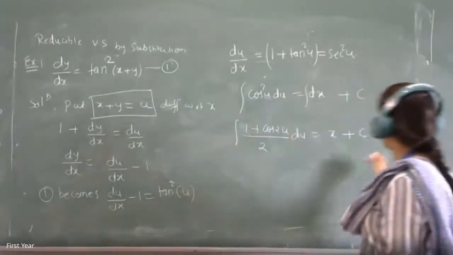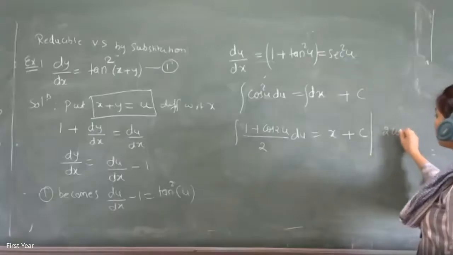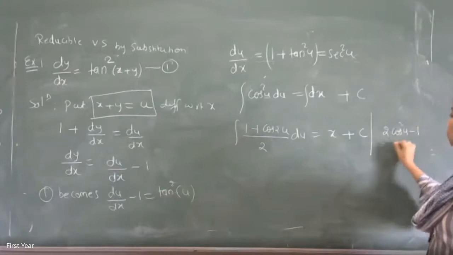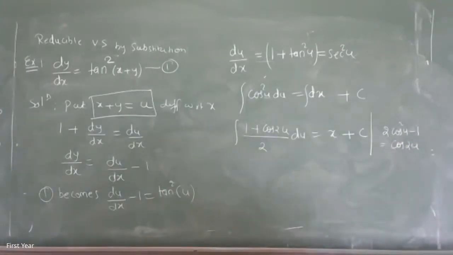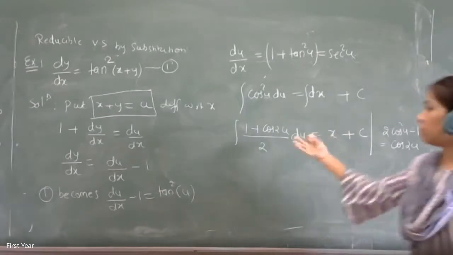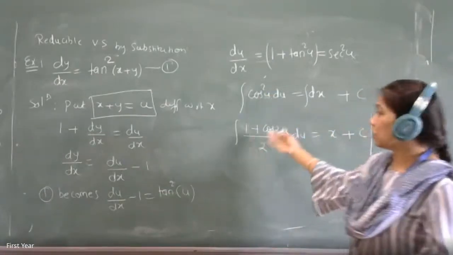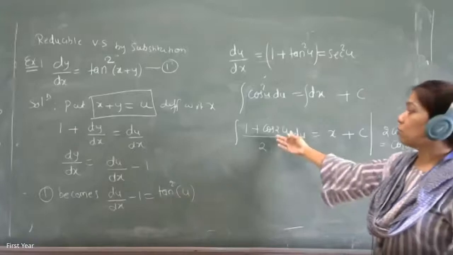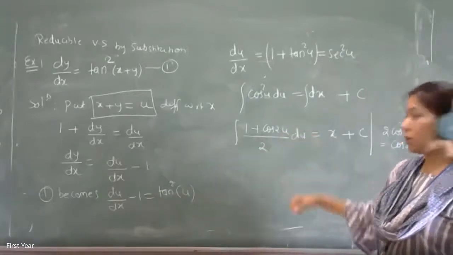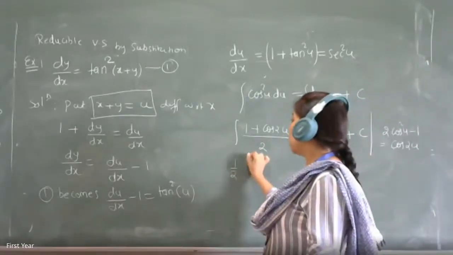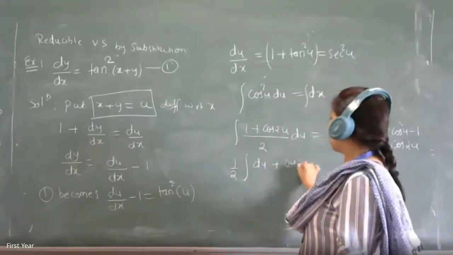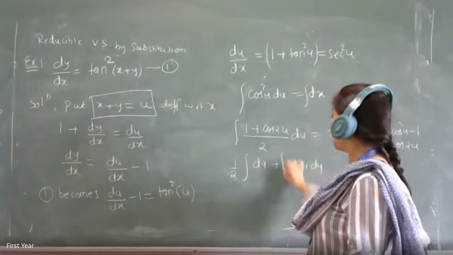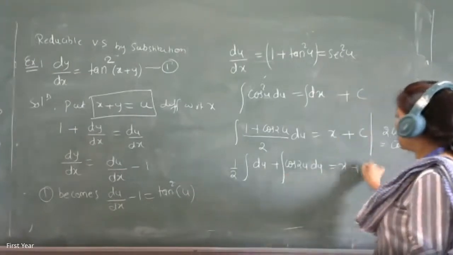What is the trigonometric formula? cos 2u is equal to 2 cos square u minus 1. This is the trigonometric identity which we are using. Now you simplify because degree 2 integration is not possible till now. So we are going to convert it to degree 1 and then do the integration. So 1 by 2 integration of (1 plus cos 2u) du is equal to x plus c.